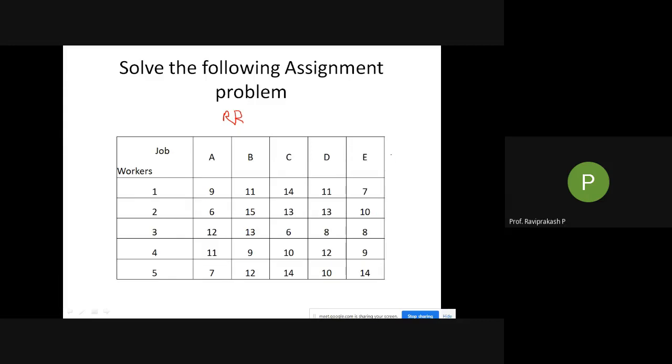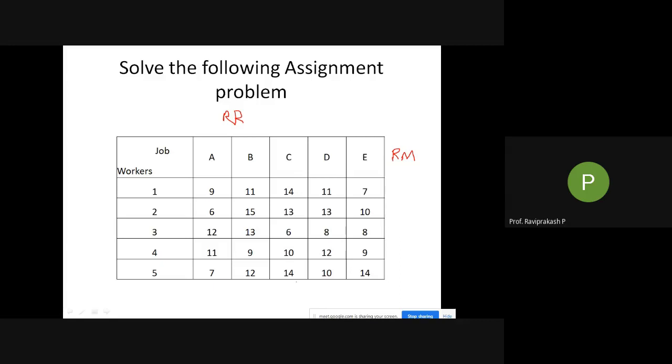So for that, what do we need to do? We need to find the lowest in each row. I'll be putting row minimum, RM. This may not be written, but for you to understand, I'm writing this. Normally you can also just directly do the sum without writing this row minimum. But the first step is row reduction only. So what is row reduction? First find all the minimum values in each row.